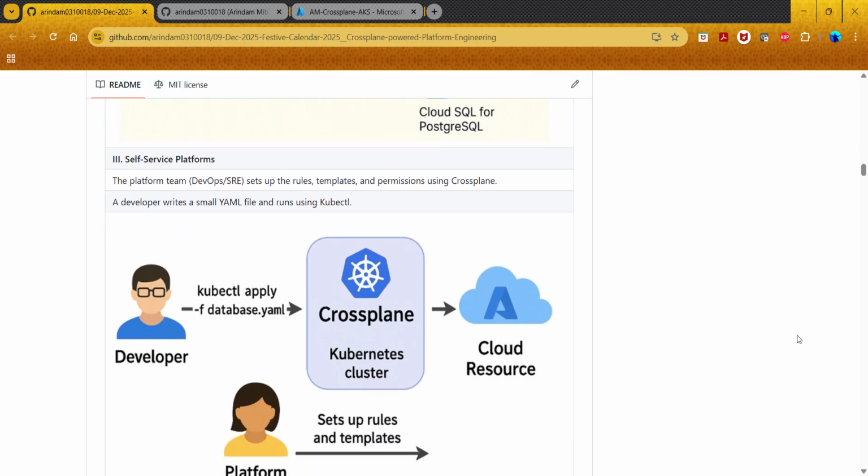Next is the self-service platform, which is completely true. We can use rules, templates, and permissions using Crossplane, and this can definitely be used by the platform team as part of self-service.